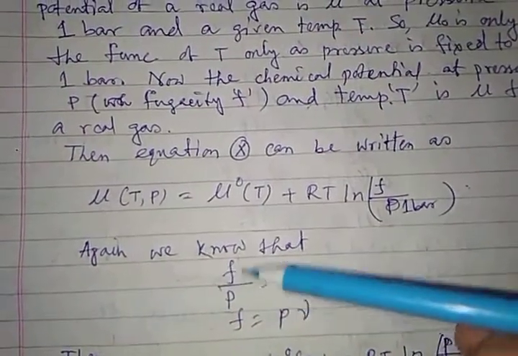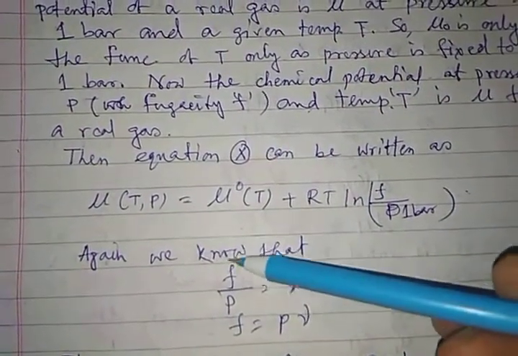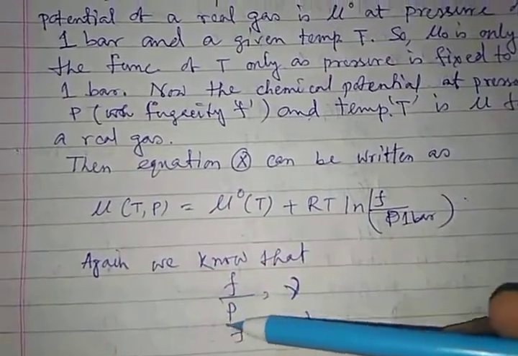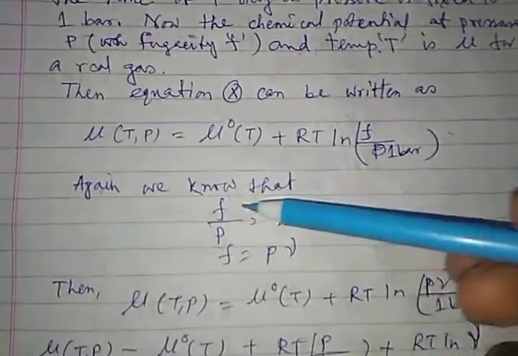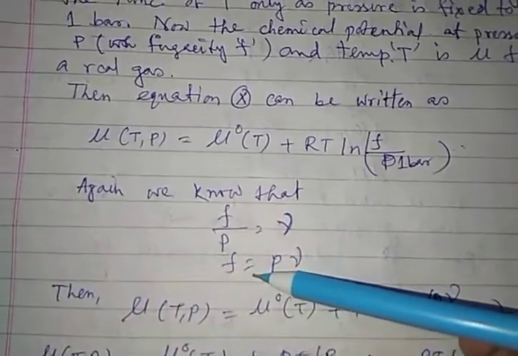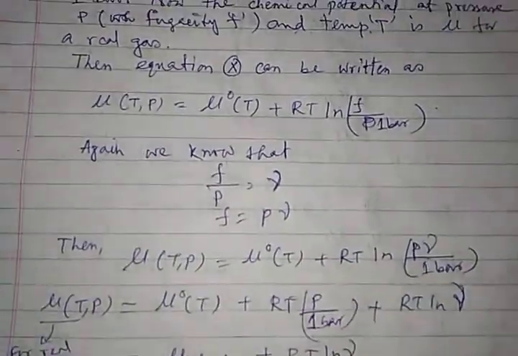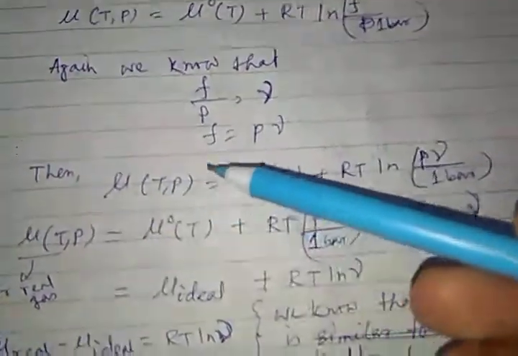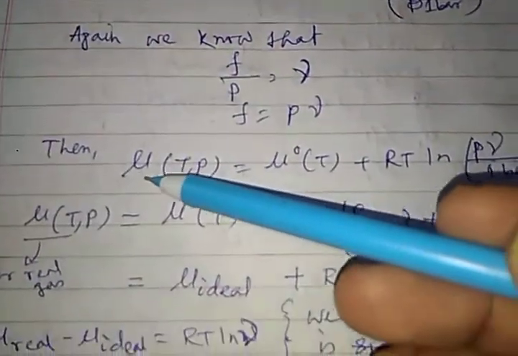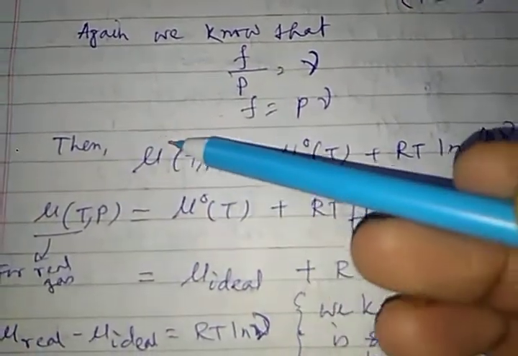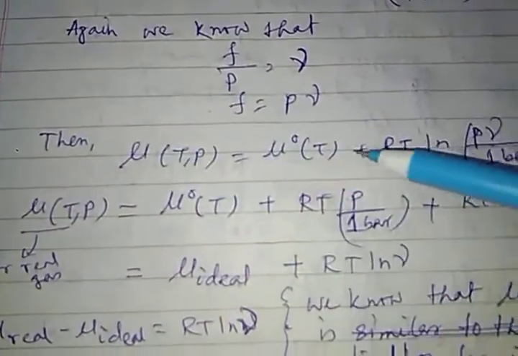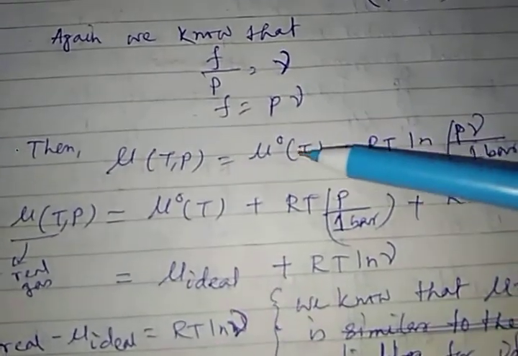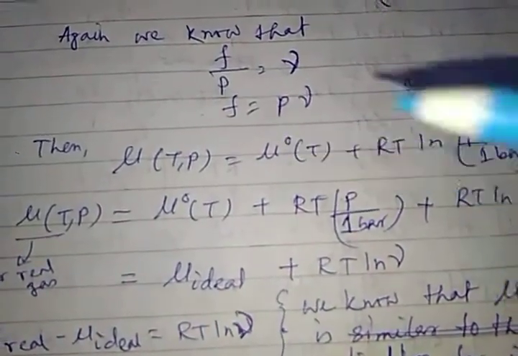Again we know that F by P equals gamma, because fugacity is a correction term to the actual pressure of the real gas. So F equals P into gamma. Now this mu of T, P is the chemical potential of the real gas at temperature T and pressure P. This is mu 0, the standard chemical potential of the real gas at temperature T and pressure equal to 1 bar.